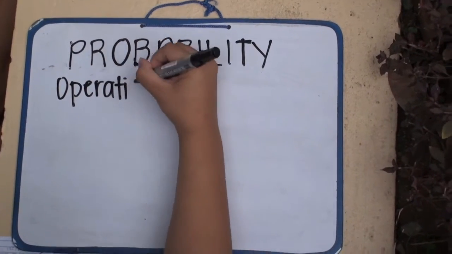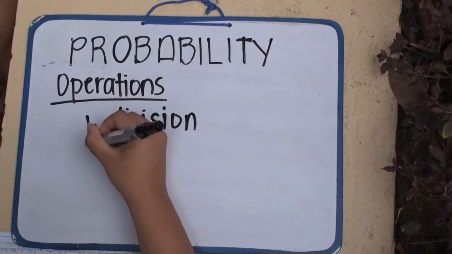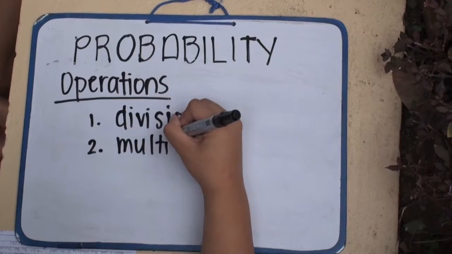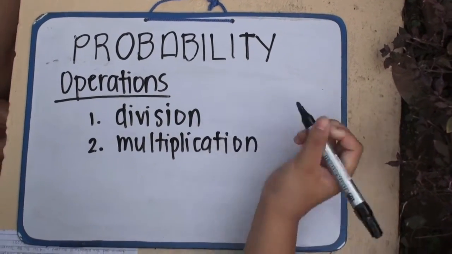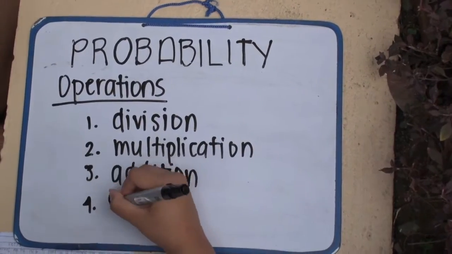There are four operations in probability: division, multiplication, addition, and subtraction.